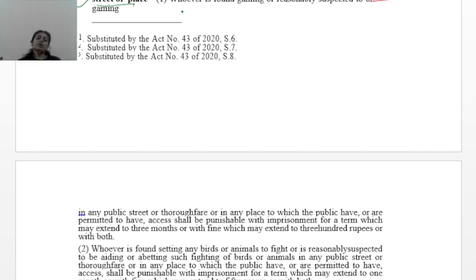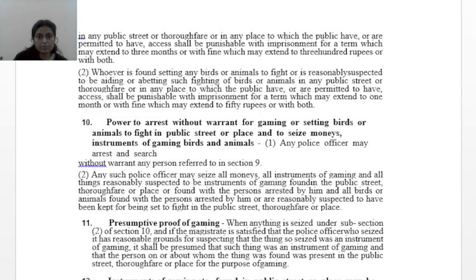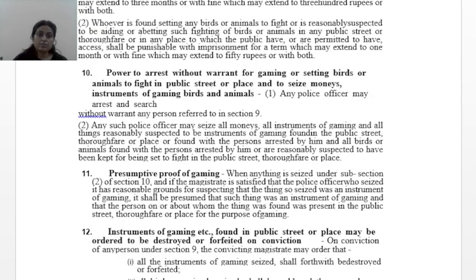Whoever is found gaming or reasonably suspected to be gaming in any public street or through fair or in any place to which the public have or are permitted to have access shall be punishable with imprisonment for a term which may extend to 3 months or with fine which may extend to 300 rupees or with both.